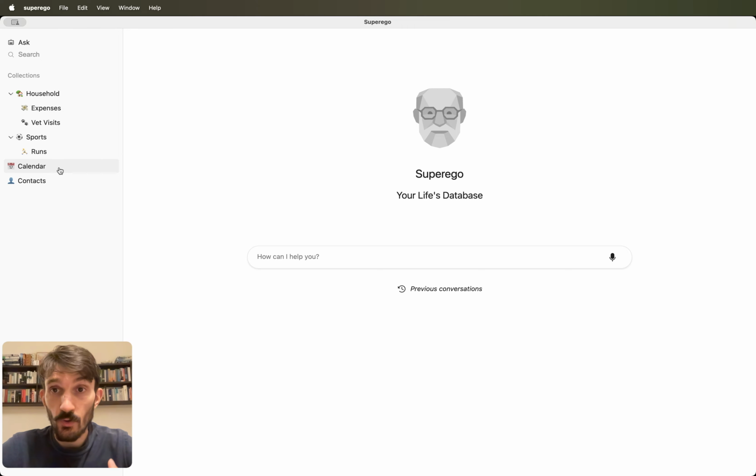And now I'm going to use the integrated AI assistant as a sort of note-taking tool where I can tell it something that happened in my life, and it will intelligently extract the data I care about and add it to the database. For example, I have a vet visits collection, and suppose I just came back from the vet and I take this note.